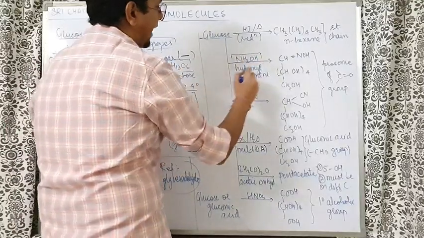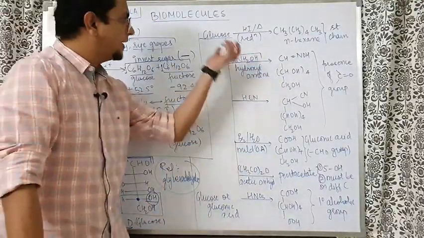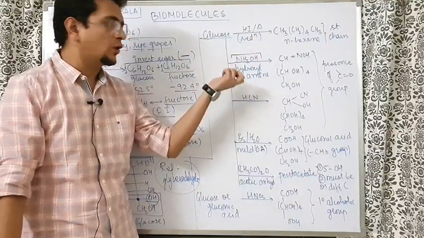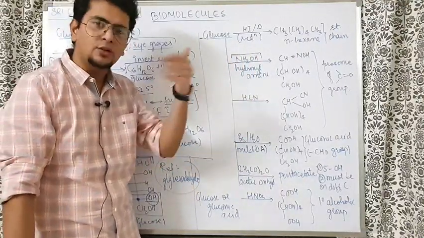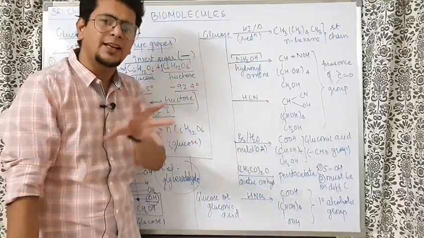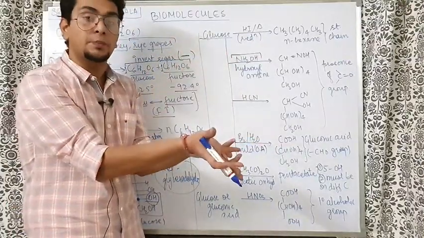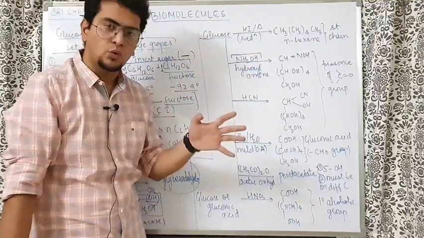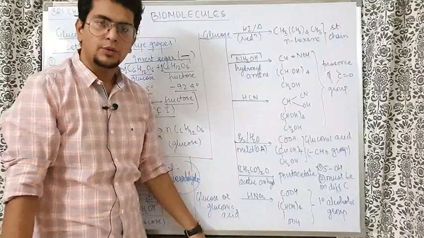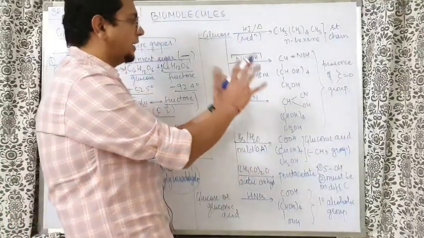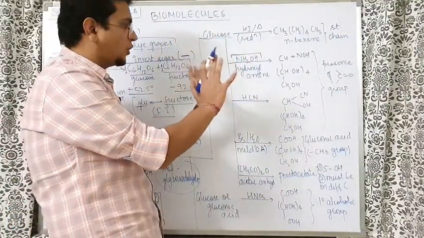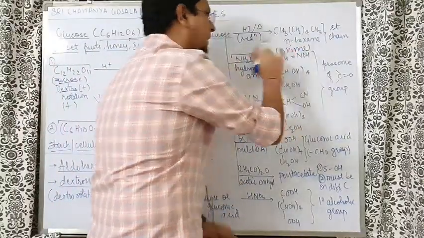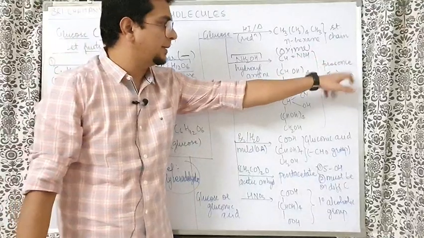Then reaction with hydroxylamine. We tried for every functional group, and hydroxylamine is a test of aldehyde and ketone. So we were trying to give every single reagent that we can give to identify which functional group is there. Luckily for us, it was found that NH2OH was reacting with glucose happily, forming such a compound. So we understood that hydroxylamine is reacting to form oxime, and if the oxime is getting formed, that means there is a C double bond O group.